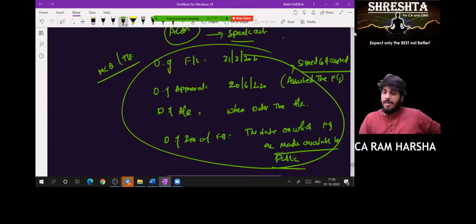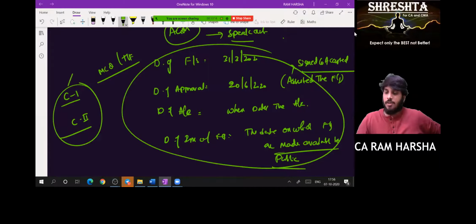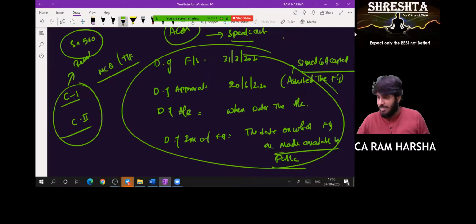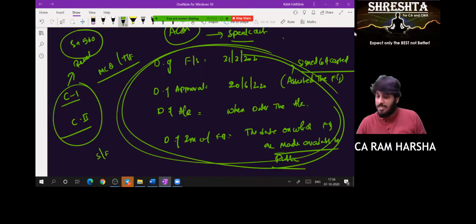These two cases, if at all you have time, you read; otherwise, you can ignore. SA 560 is a second priority standard, but these dates are important. And what is another definition I told? Subsequent event. What is the subsequent event definition?